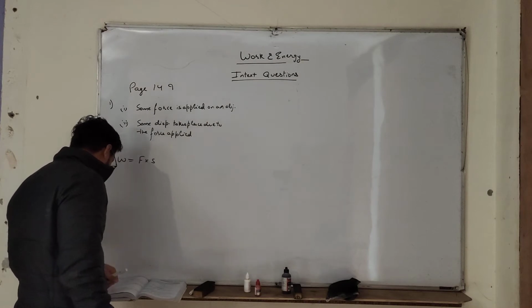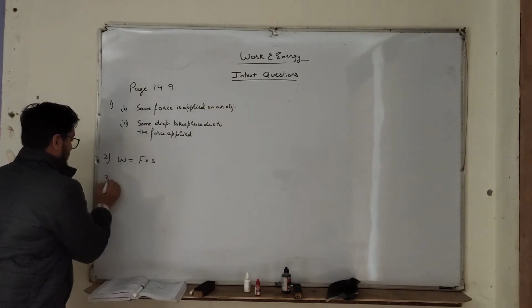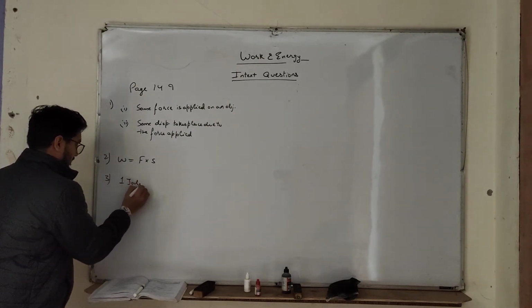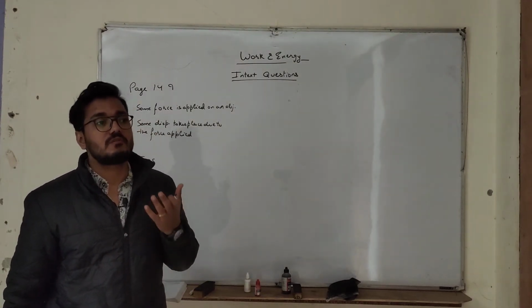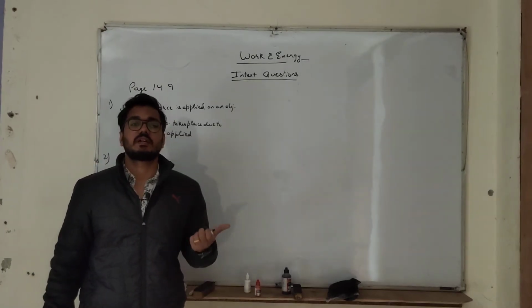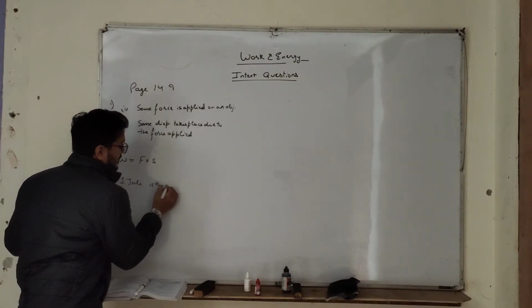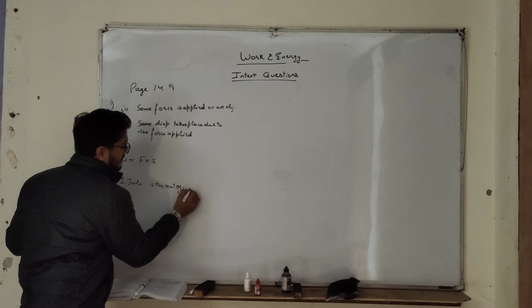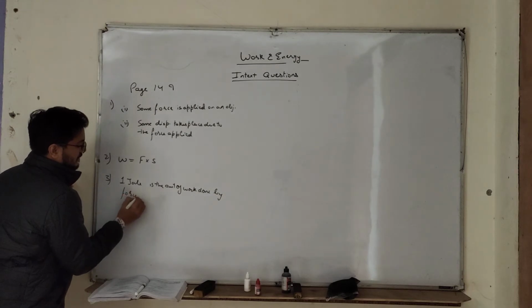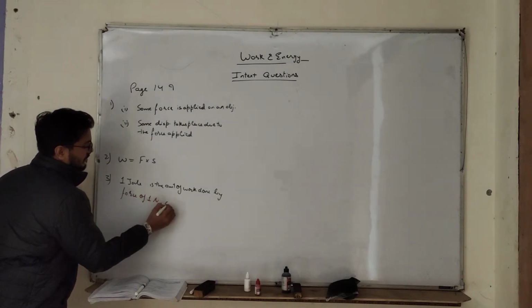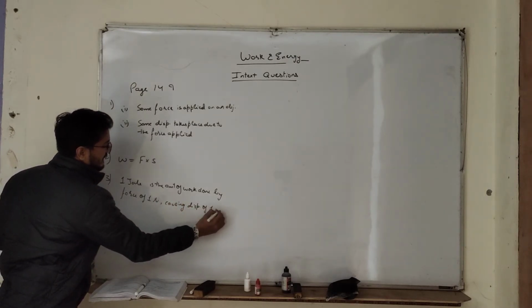Next, we have to define 1 joule of work. So this we have discussed in the notes also. 1 joule is the amount of work done by the force of 1 Newton acting on an object when the object gets displaced by 1 meter.